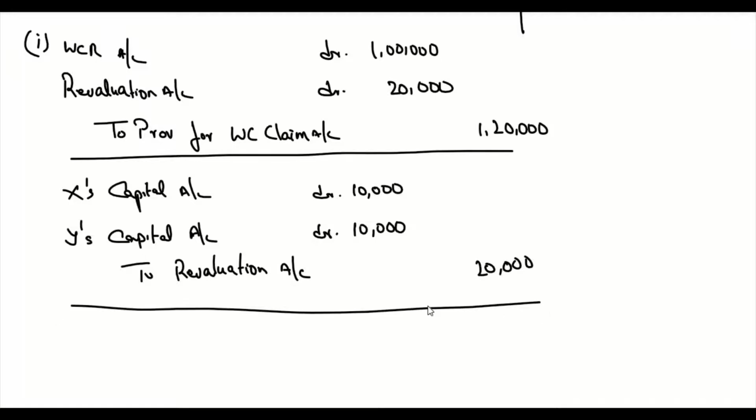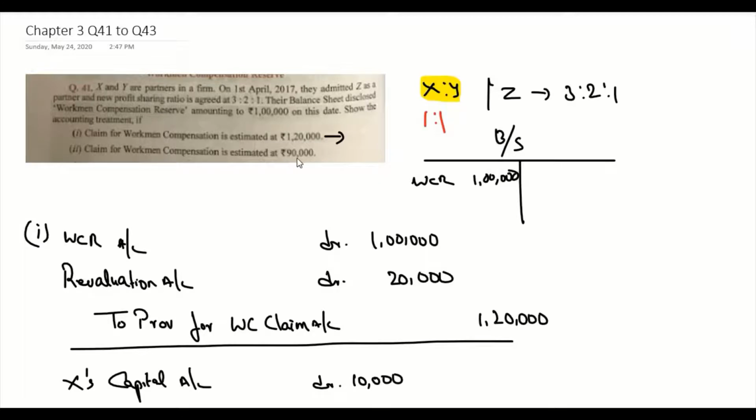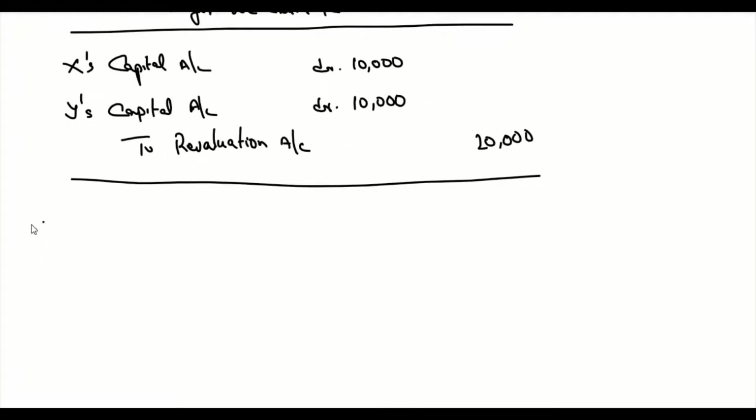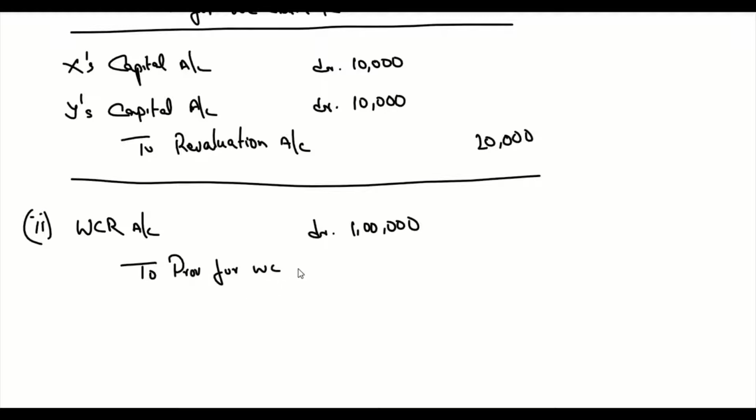Then we move on to the second scenario. Claim for workmen compensation is estimated at 90,000. So here the workmen compensation fund is 1 lakh rupees and the claim is only 90,000. So in this case, again the workmen compensation reserve fund account will be debited for the full value, which is 1 lakh. There is a provision to be created for 90,000 because the claim is for 90,000. So provision for workmen compensation claim 90,000.